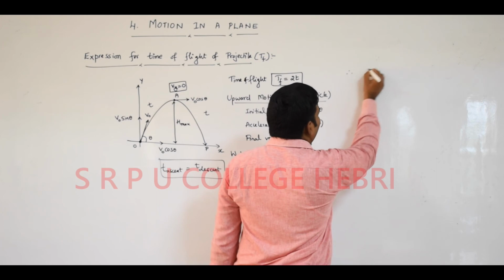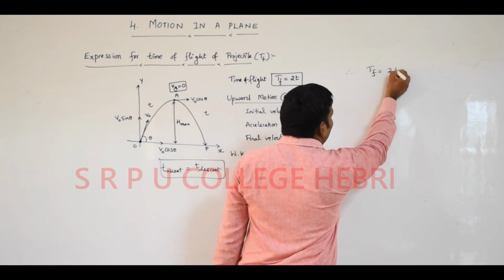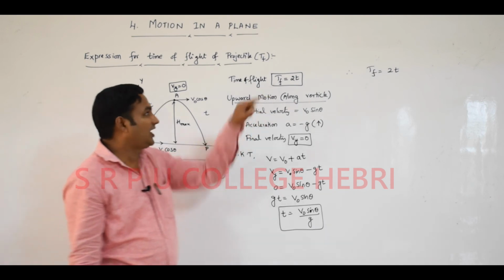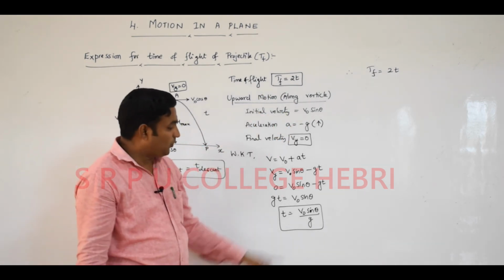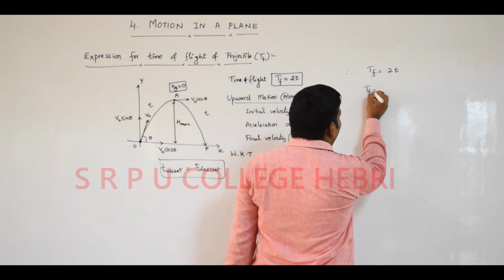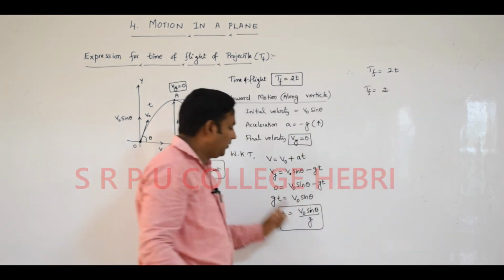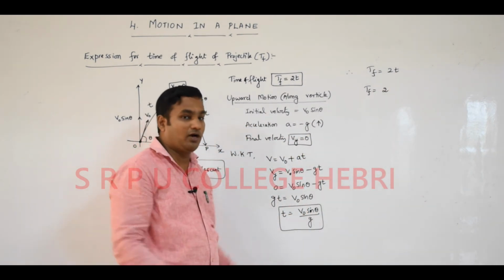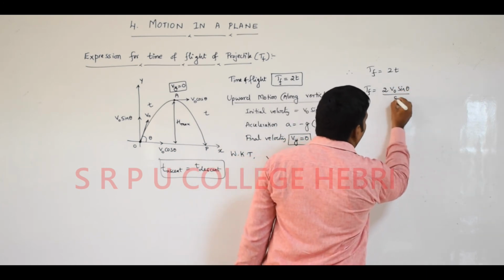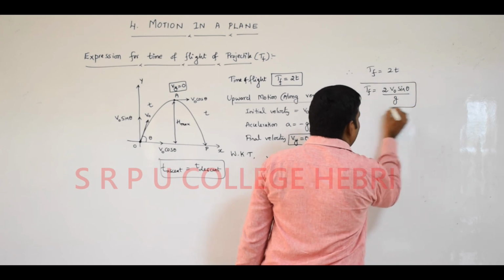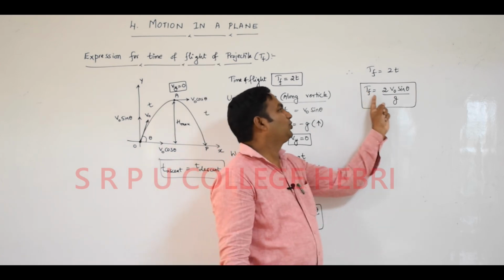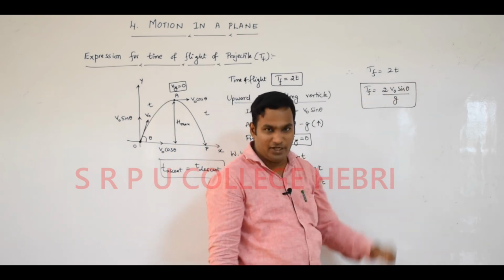Therefore, time of flight is equal to 2t. Total time required for the complete journey is 2 times t, that I already given. t is equal to v naught sin theta divided by g. Substitute there. Therefore, TF, time of flight, is equal to 2 into, here the value for t, v naught sin theta divided by g. It becomes 2 v naught sin theta divided by g. Dear student, this is the expression for time of flight: time of flight is equal to 2 times v naught sin theta divided by g.